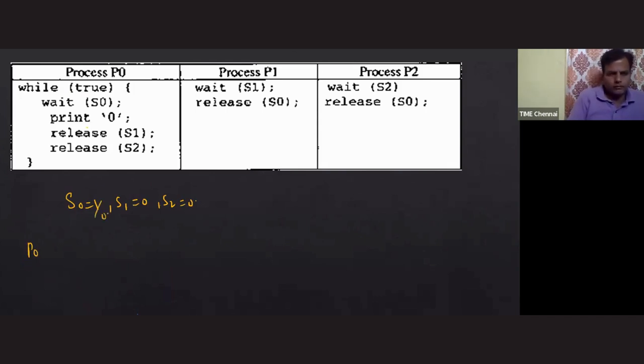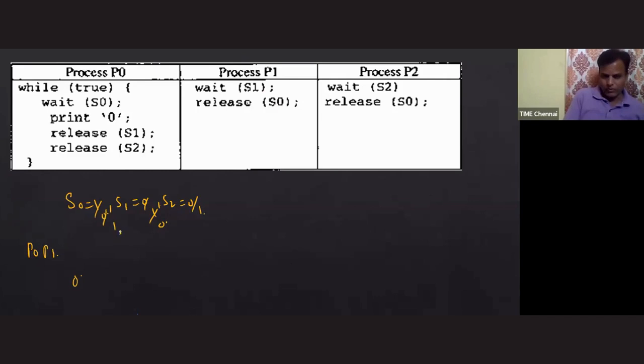Down on S0, print 0, release S1 and S2. Okay, fine. Next one. Now I'm giving chance to process P1. Wait on S1. Okay. Release S0.